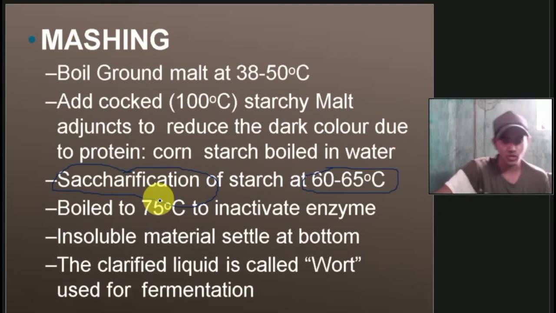Then heat to 75 degrees Celsius to inactivate the enzyme. Insoluble material settles at the bottom. Then the clarified liquid is called wort, which is used for fermentation. Exams may ask what the clarified liquid used for fermentation is; that is wort.